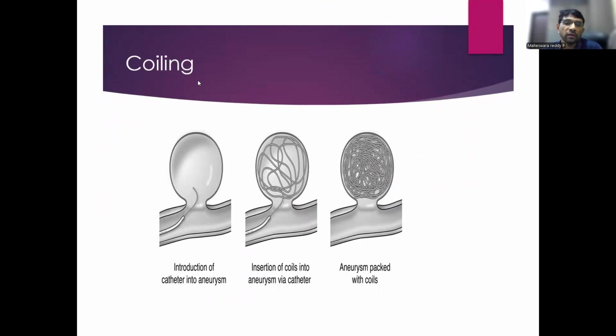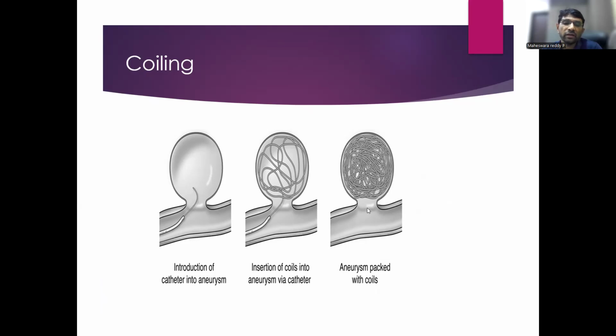What is coiling? It is endovascular coiling. Here the catheter is passed into the arteries, either the radial artery or the femoral artery, and the catheter is inserted into the aneurysm. Metal coils are passed into the aneurysm sac. This aneurysm is thus excluded.